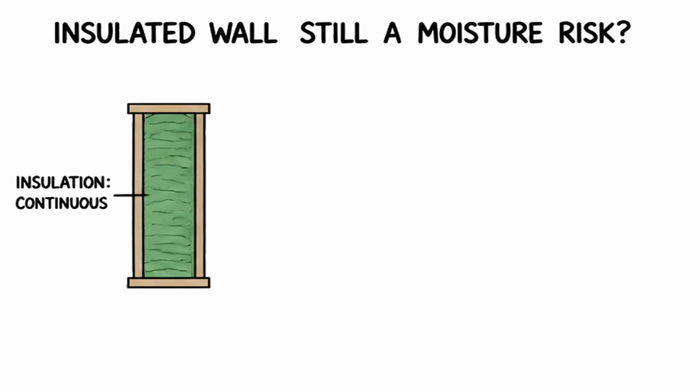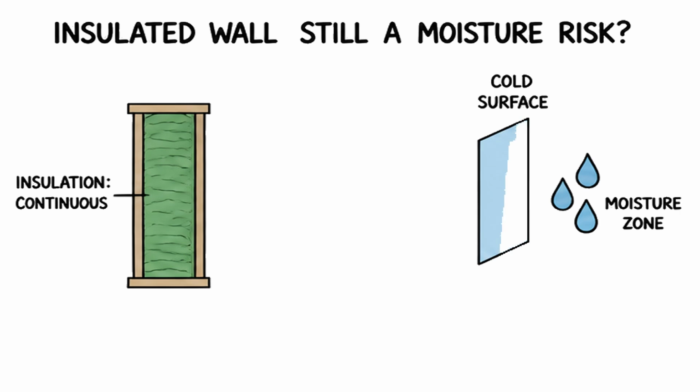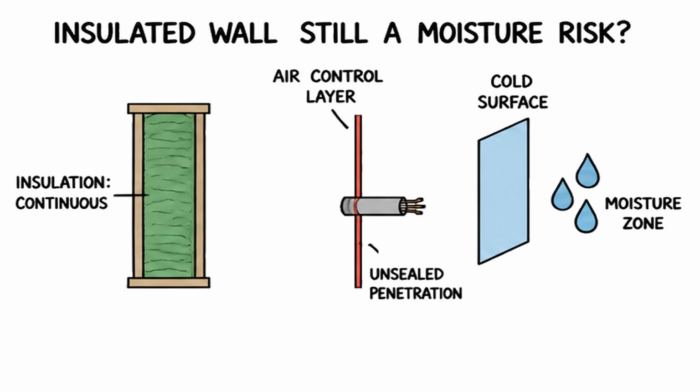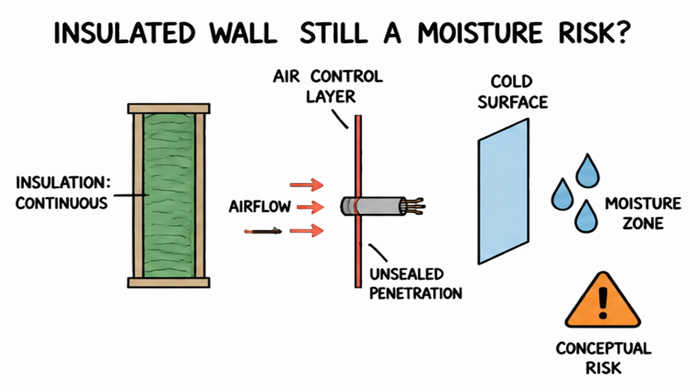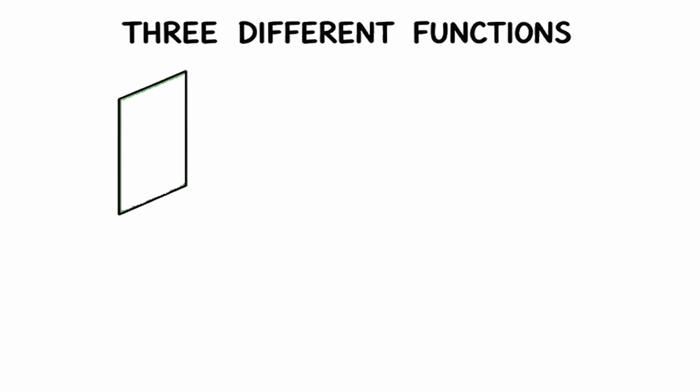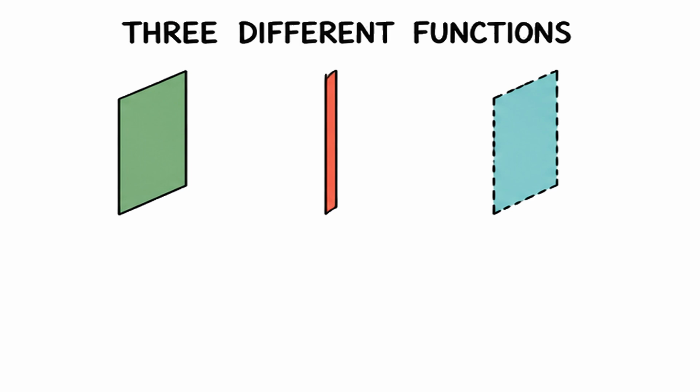This wall has continuous insulation, yet moisture can still reach a cold surface. Why? Insulation, air control, and vapor control do not do the same job. Insulated wall. Still a moisture risk? A wall may use one material for more than one function, or different materials for each.